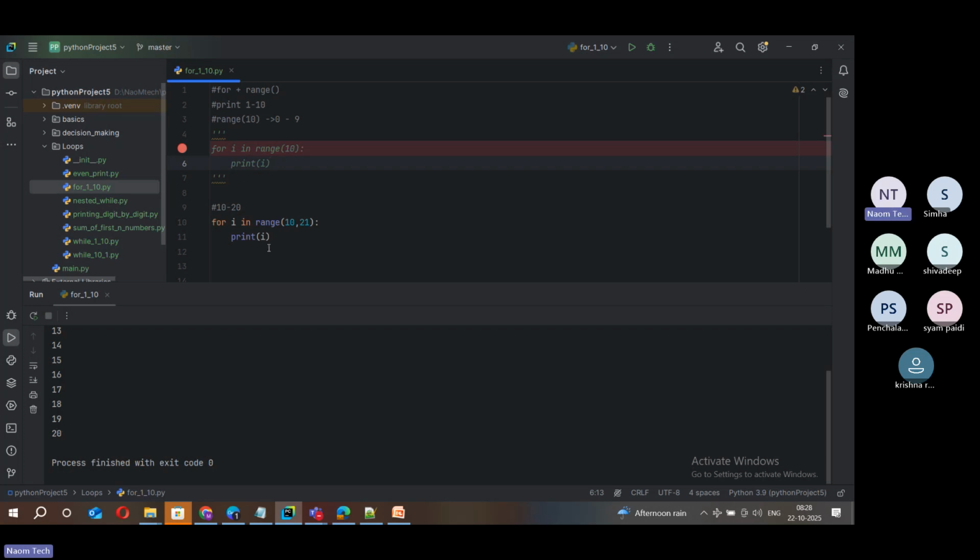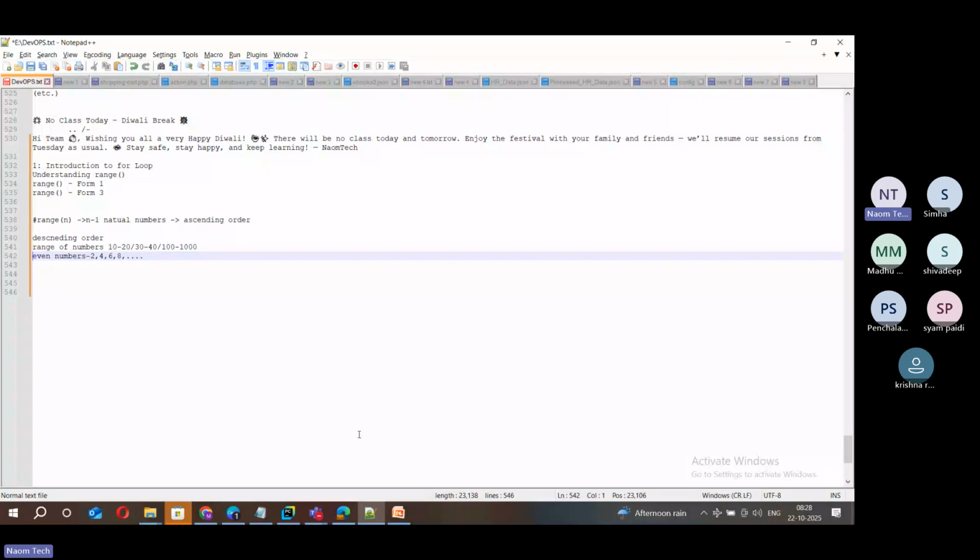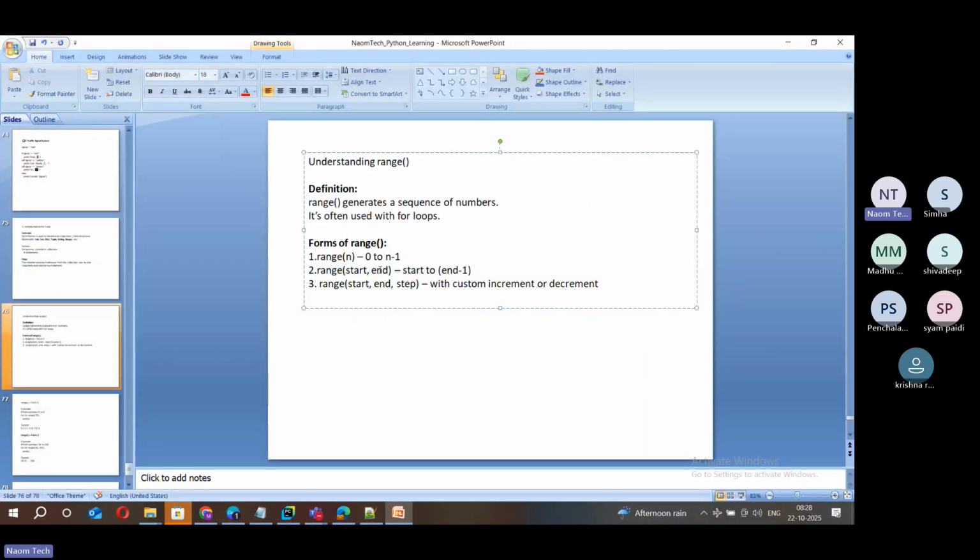And this time I'm choosing a different style of range function, where we have start and end. This is something we can control a bit more, or we can manage the range better with this second approach. This is scenario 2, the range of start and end. You can choose where to start, you can choose where to end, and what range of values you want to produce in between. You got it right. Next, form 3.